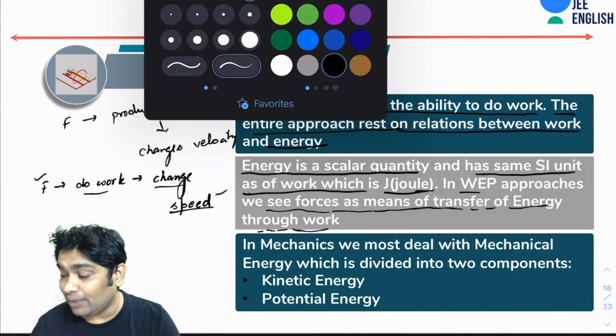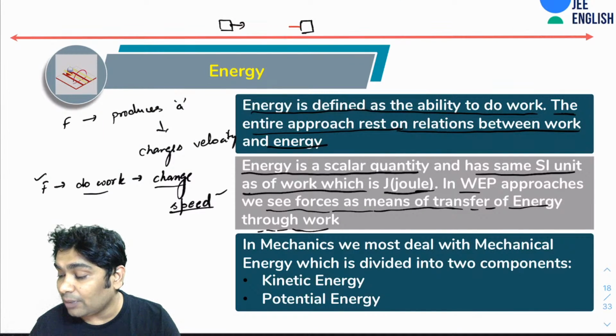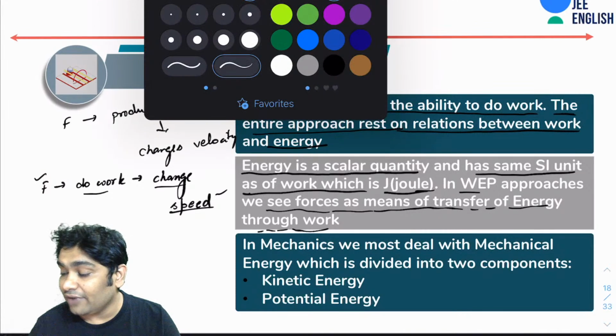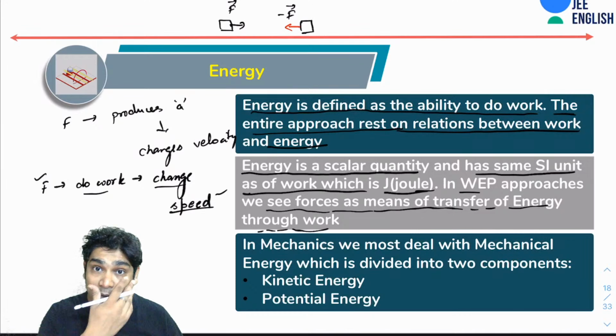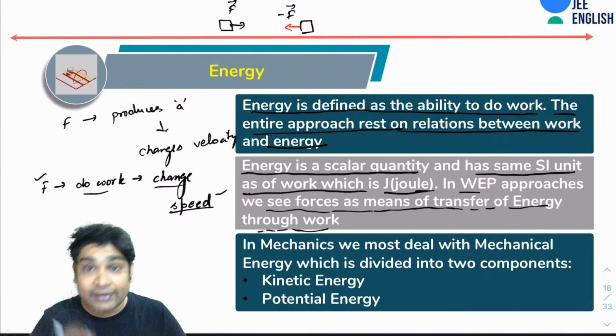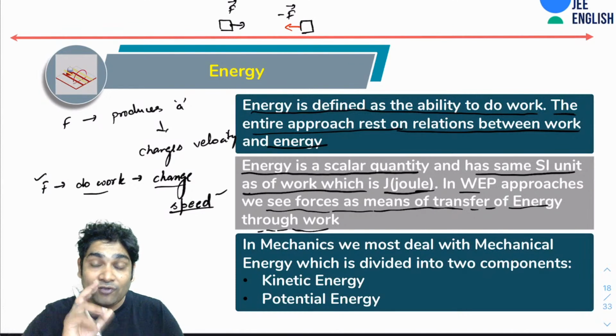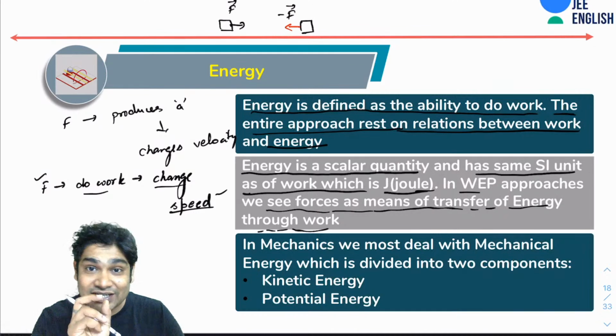So suppose if one applies a force like this, another would apply a force like this, right? If one body applies a force F vector, then another would apply a minus F vector force, right? What these bodies do is that they change the momentum. All right, so in Newton's approach, we see forces as a mechanism of changing momentum.